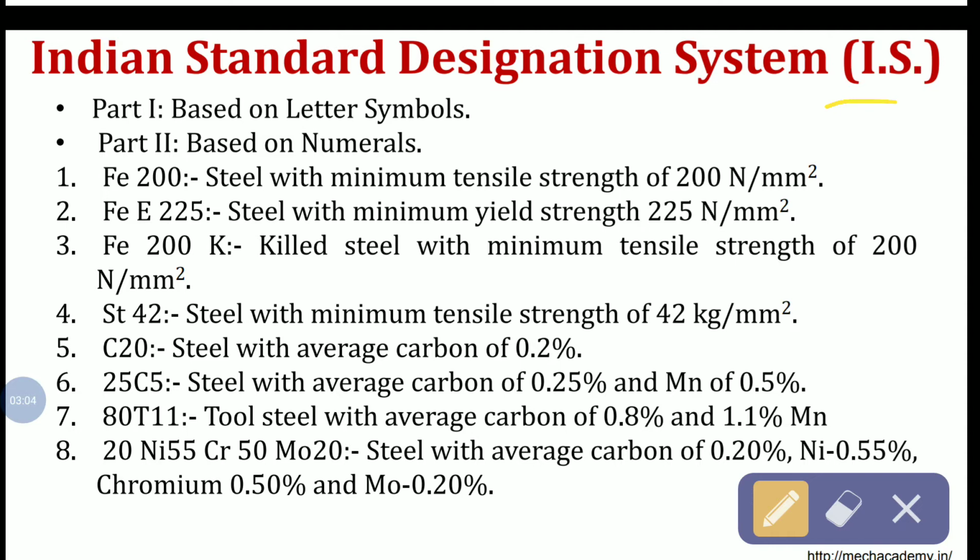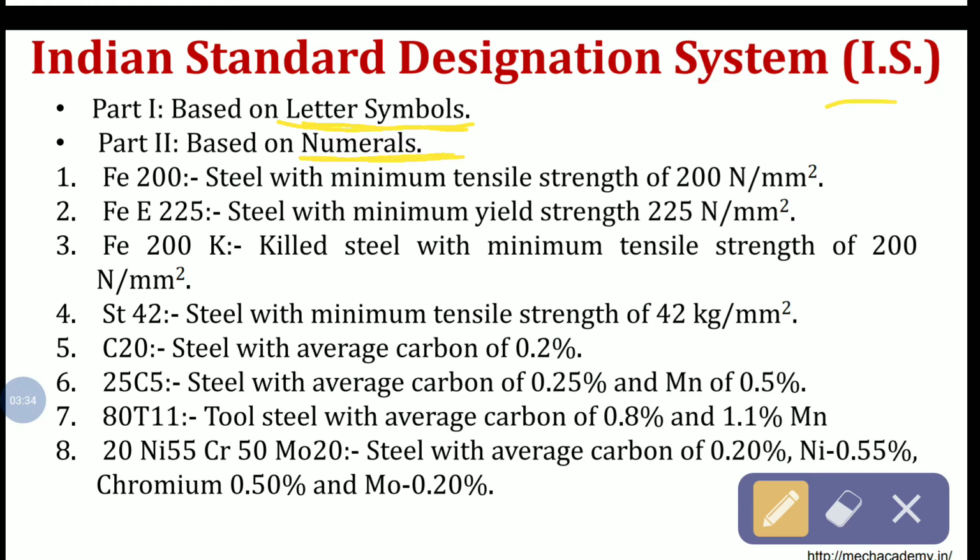Code designation on the basis of mechanical properties is based on what? Tensile strength and yield strength. It may be given according to tensile strength or yield strength, correct? So we'll see examples one by one here. Part 1 is based on what? Letter symbols. Part 1 has some letters and part 2 has some numerals, correct?